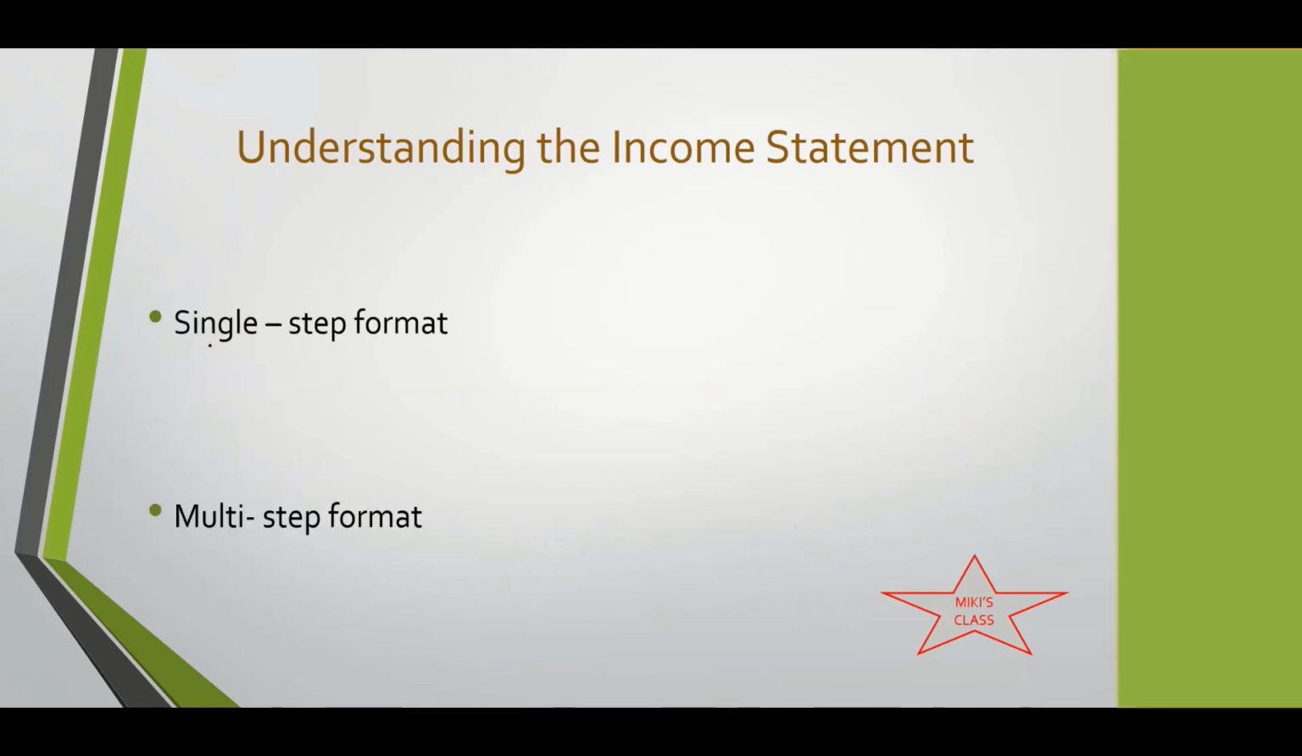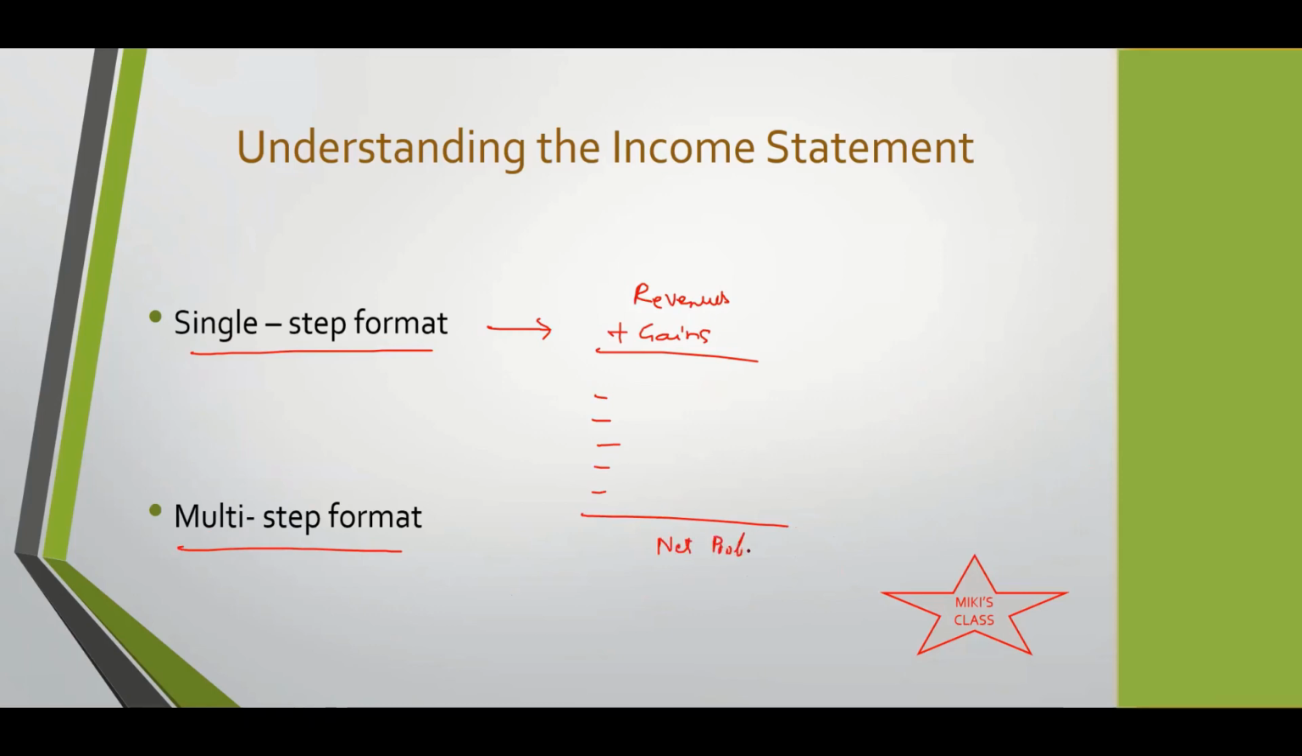Then single step format and multi-step format. Basically single step format is a very haphazard way of doing it. What you'll do is you'll include all kinds of revenues plus gains up here, and then you'll keep on deducting all the expenses and the losses. And then you'll put it as net profit.